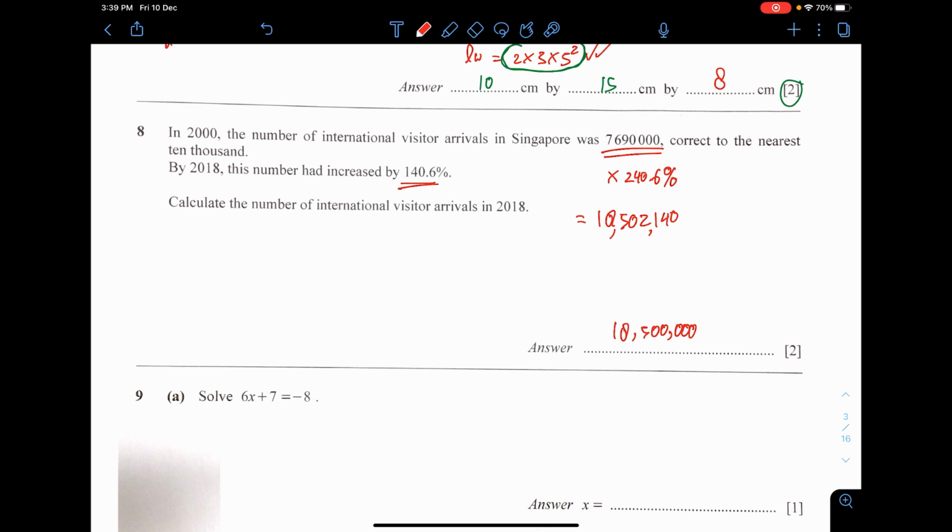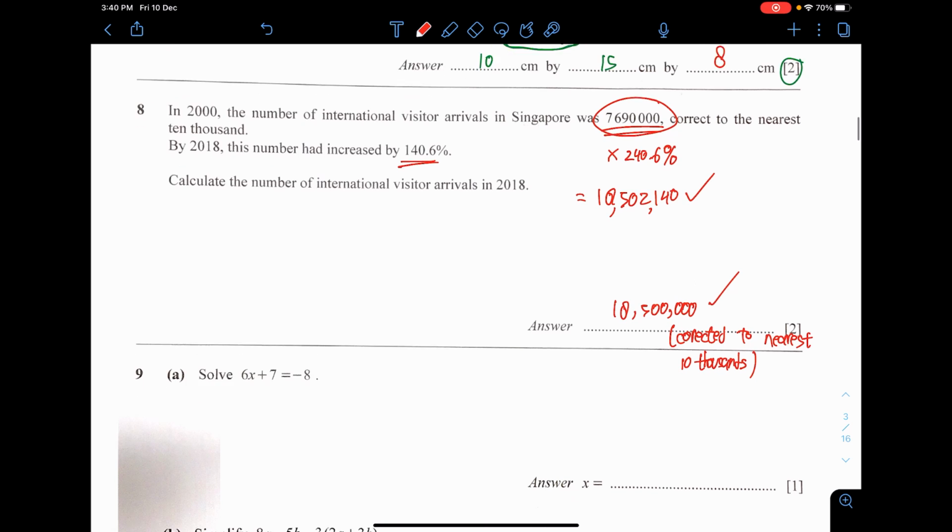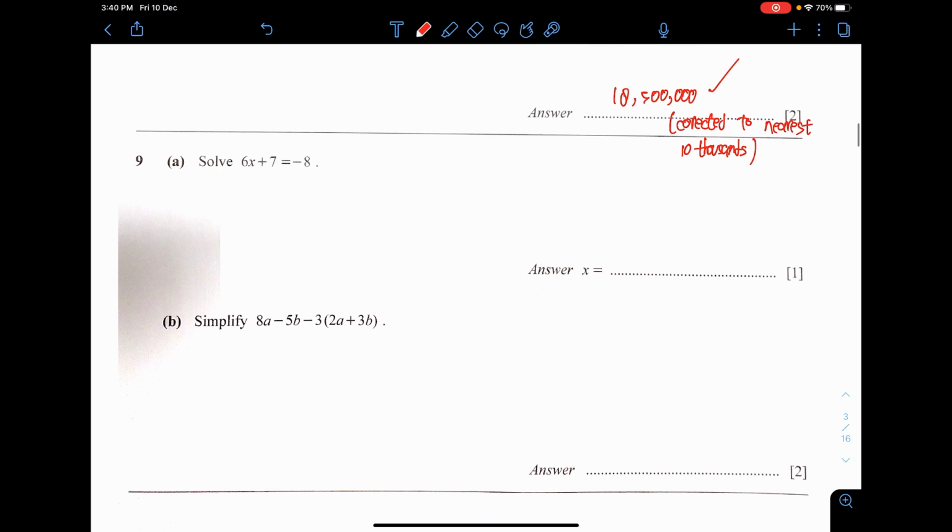Okay, although the question didn't really say that we need to correct this to the nearest 10,000. They only say that it is corrected over here. They don't request that you need to correct it. So I think either you leave it like this answer or this answer, but tell them that this one is corrected to the nearest 10,000s. Just an extra explanation. Hopefully both of them are acceptable, because they don't really say whether we need to correct them or not.